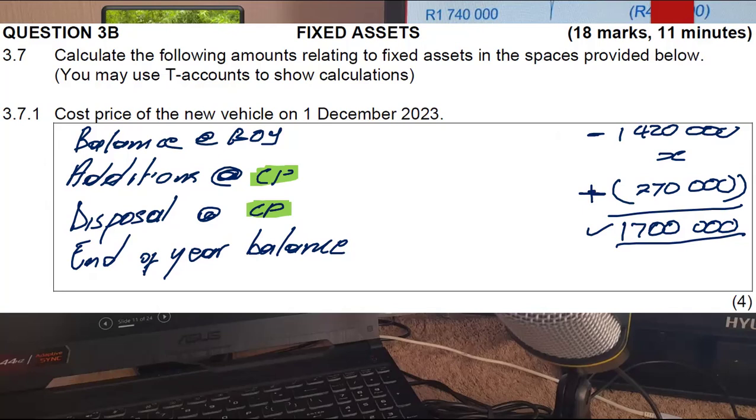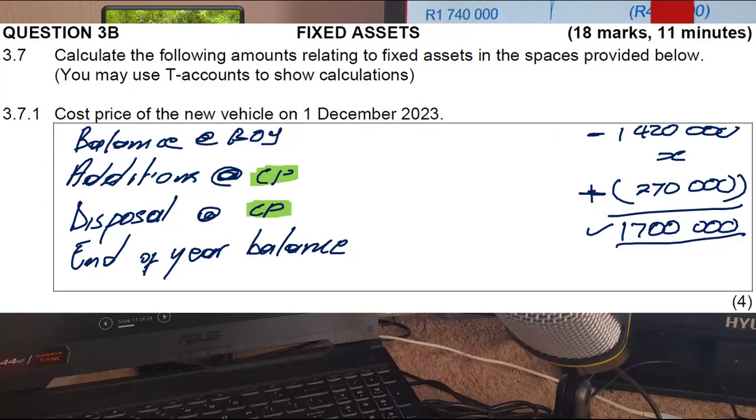Please get busy on your calculators. Do it quickly. So in your calculator, you will simply take that 1,700,000, and you will add the 270,000 and minus 1,420,000.